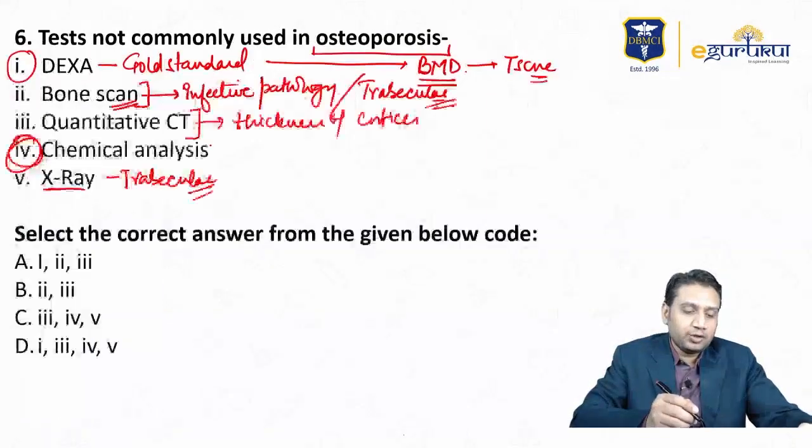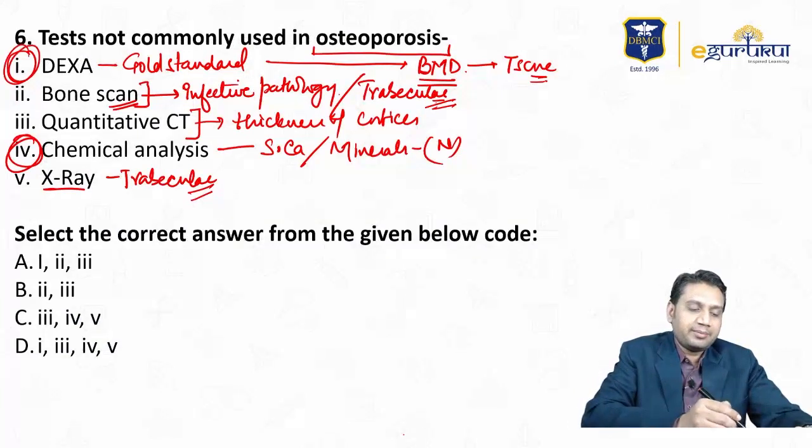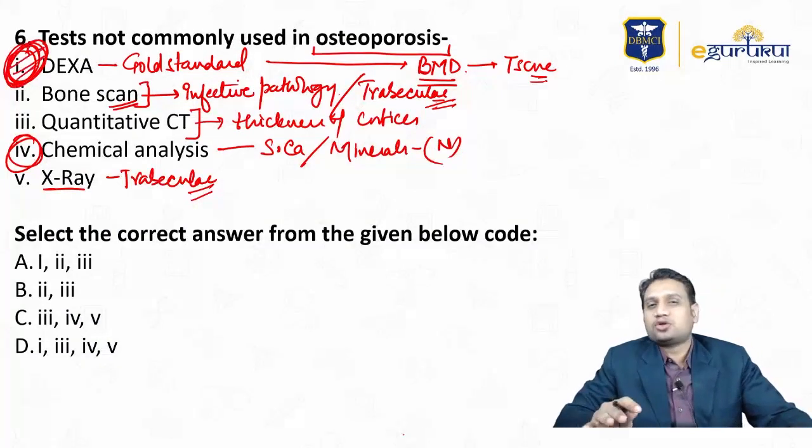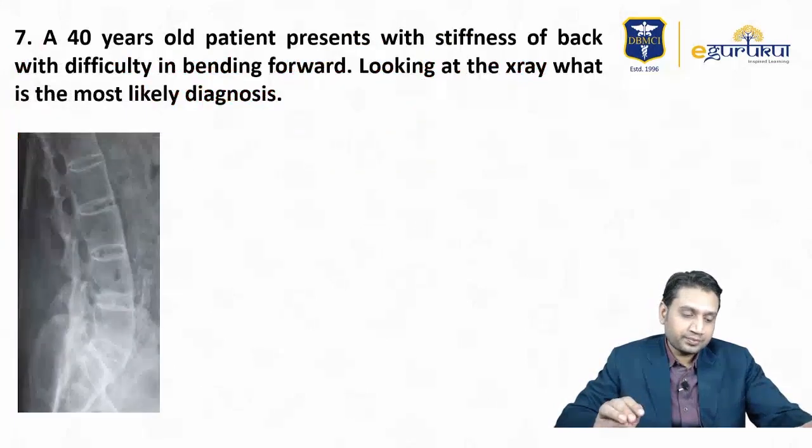What doesn't help you out at all is the chemical analysis, that is serum calcium, or simply we can say the serum mineral levels, which remain normal in osteoporosis. So gold standard, remember, it is DEXA. Rest all are least helpful. They are not very helpful in diagnosing. So gold standard always remains DEXA for osteoporosis.